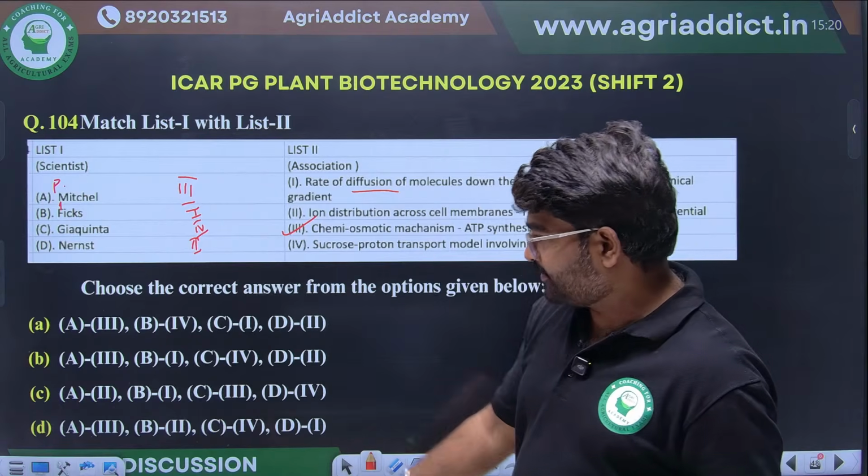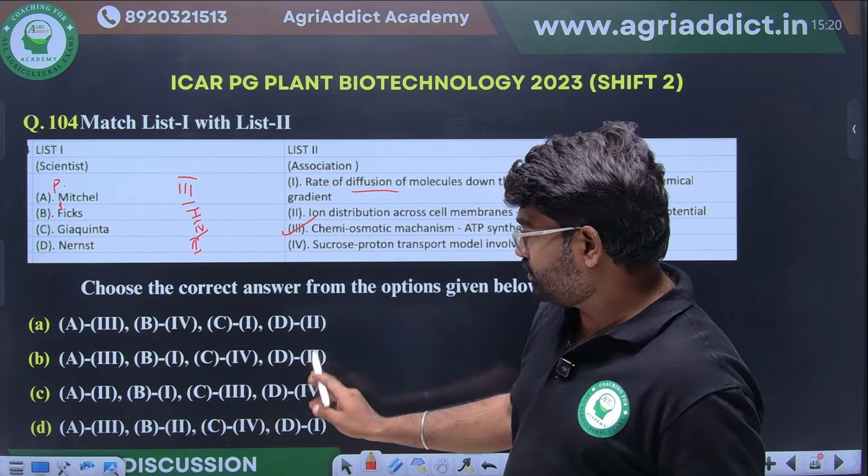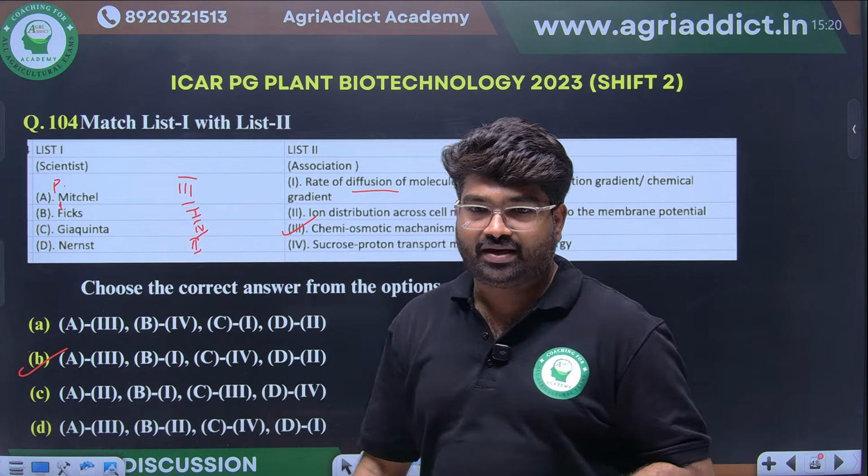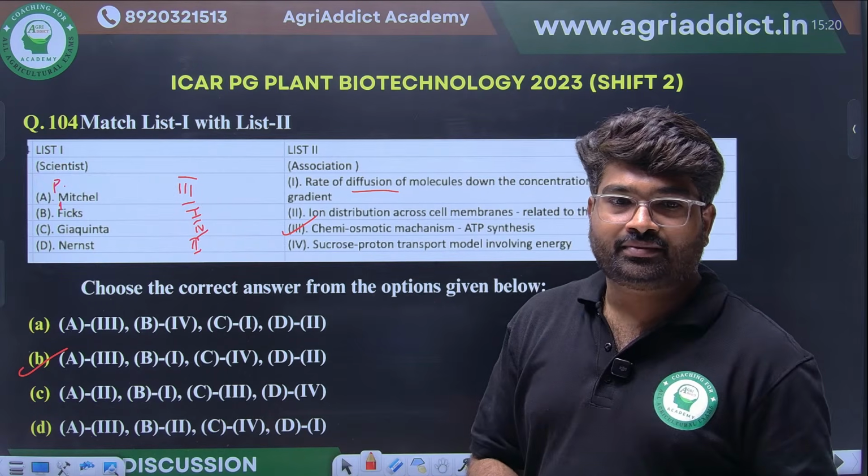3, 1, 4, 2. Where is it coming? Option B. Yes, very good, B is the right option.